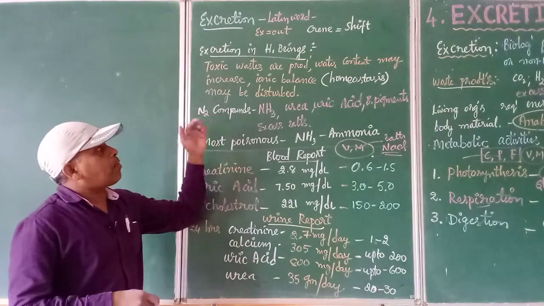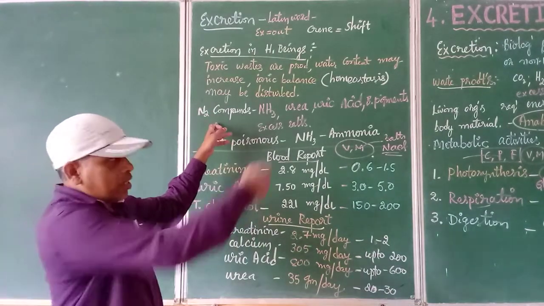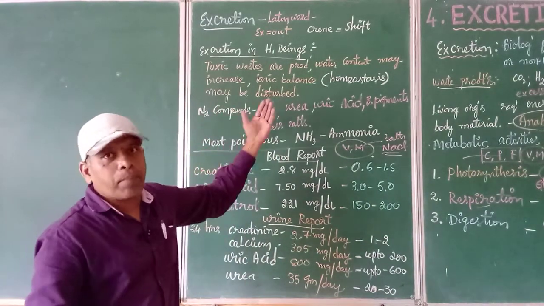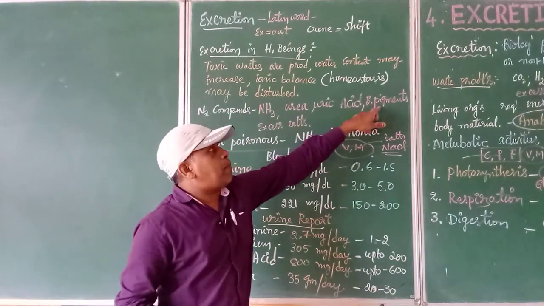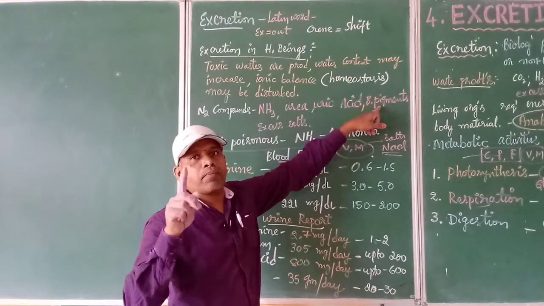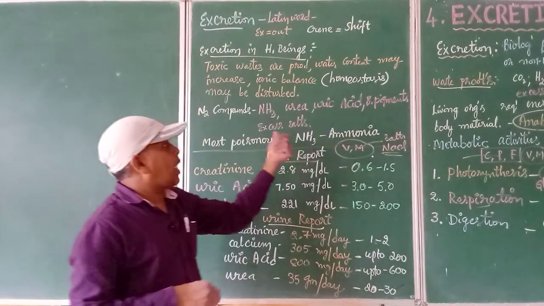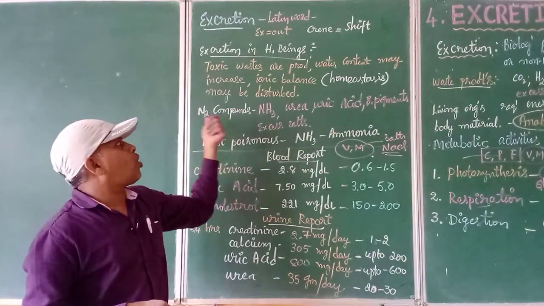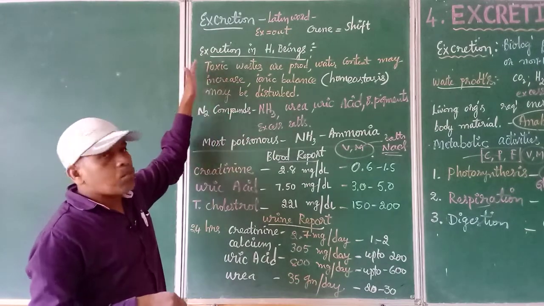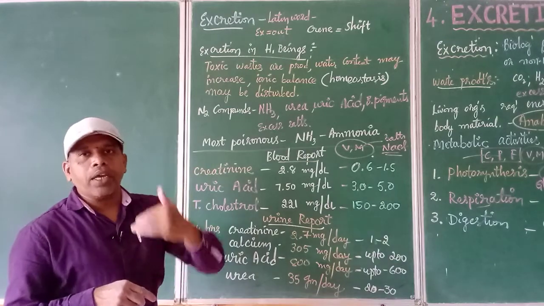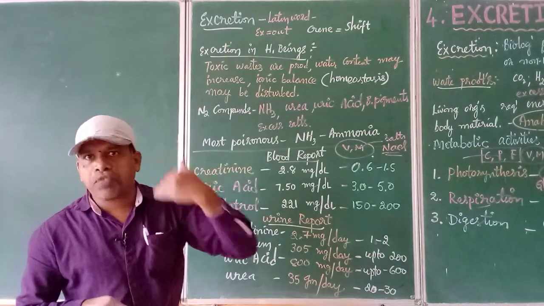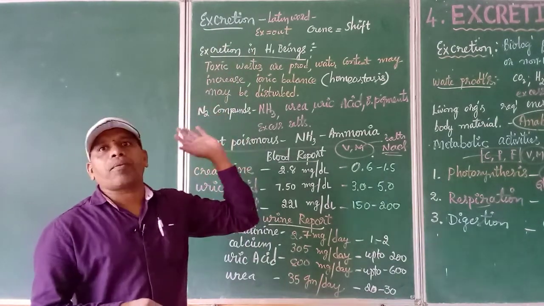Okay. So what type of nitrogen compounds are formed in our body? Let us repeat the important things once again: ammonia, urea, uric acid, bile pigment, which is bilirubin, and excess salts are to be removed. So all these are important. They are dangerous, should not be retained in our body, should be removed, shifted and thrown out from our body.